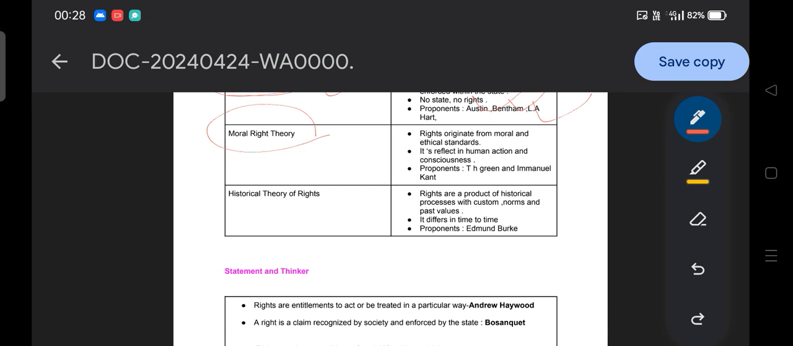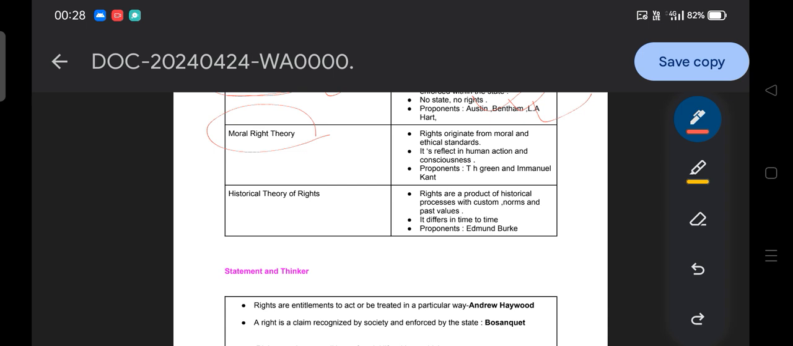What does it mean? For example, you belong to a tribal community, and according to the tribal community their morality is that they should live together. There is no concept of privacy, no privacy as a right. They are happy to live together in a collective way. So the right for them is something to live in together.